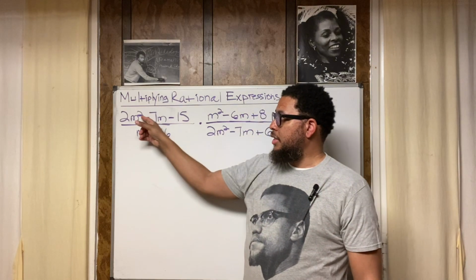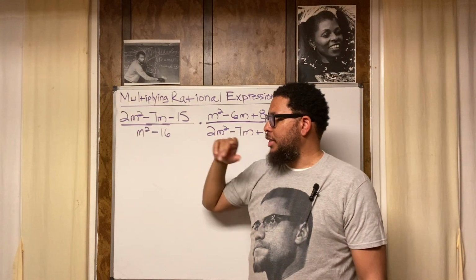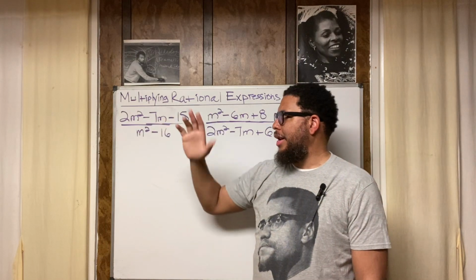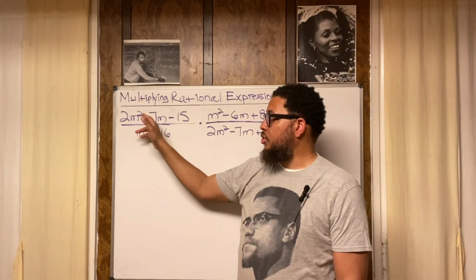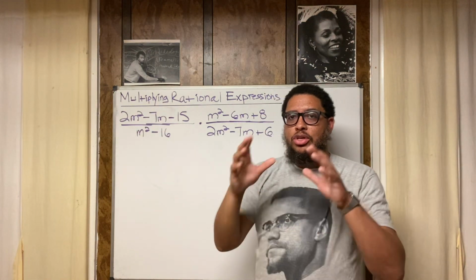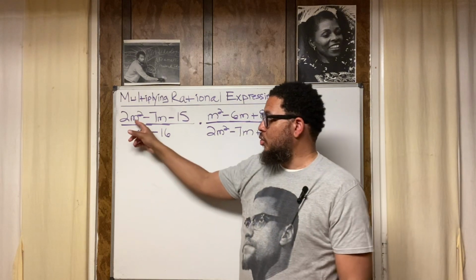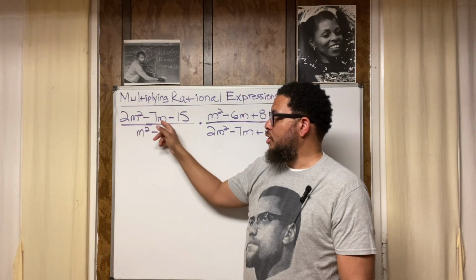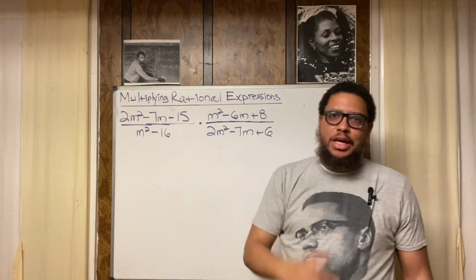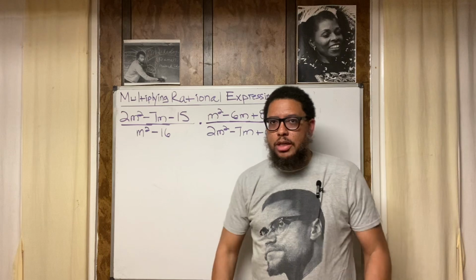Now, the degree is indicated by the biggest exponent. This is quadratic, so the degree is 2. I always get that confused. I don't know if you have to add the 2 with the 1, but no, because then that would be cubic. This is quadratic, the degree is 2. When you want to know the degree, you look at one term and add up the exponents on the variables in that term. There's only one variable here, so that's a 2. There's a variable here, that's a 1. The biggest exponent is what constitutes the degree. I always forget that, but it just came back to me. Must be the ancestors helping me out.